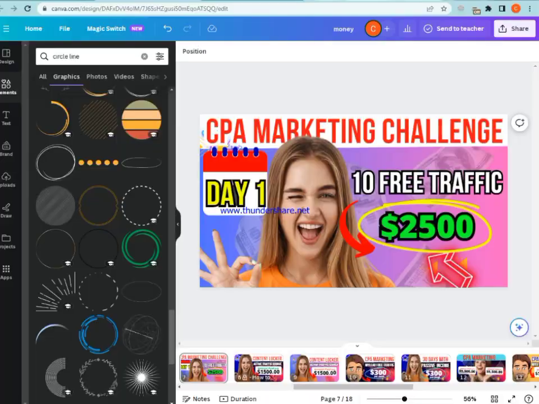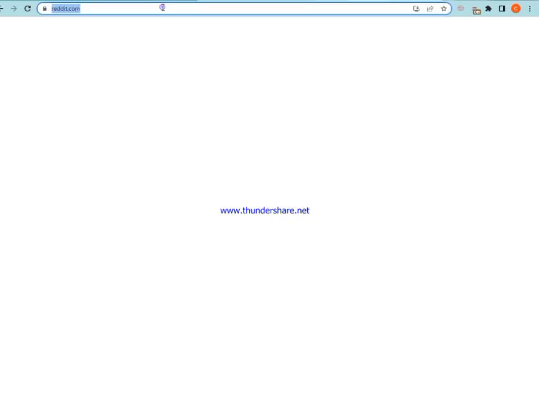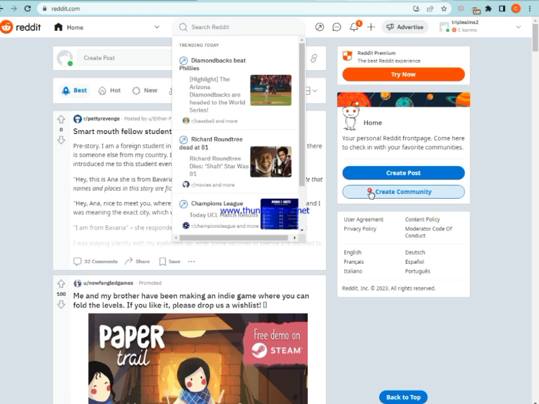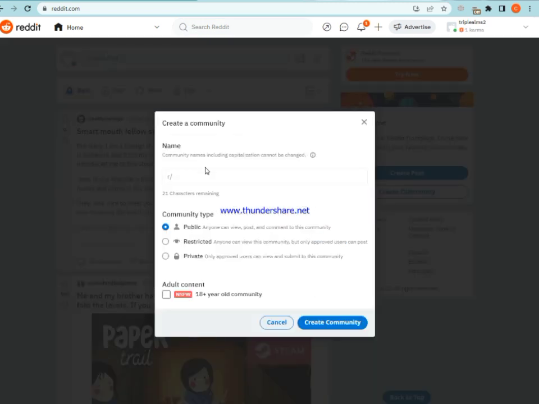Now we'll come over to this website, reddit.com. So now that you're on your Reddit here, all you have to do is to click here that says create community. Then you have to create communities to learn Spanish. Okay, so you have to learn Spanish here, Spanish learners. Okay, so we'll give it a name now. It will be public. Click on create a community.